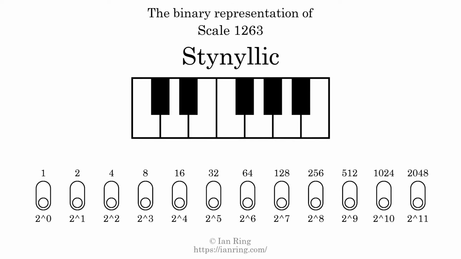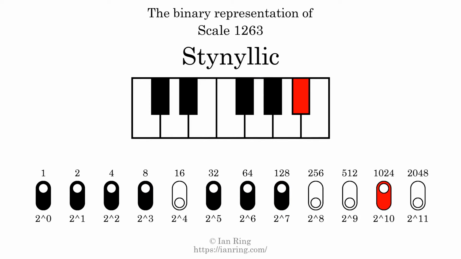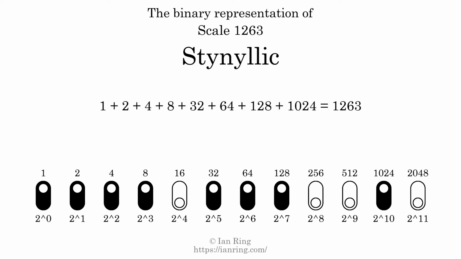The binary representation of this scale is determined by mapping tones of the scale to binary digits. Each binary digit represents a power of 2. To get the scale number, we add the powers of 2 together. The powers of 2 that are present in the scale, all added together, equals 1263. That is why the scale number, in decimal, is